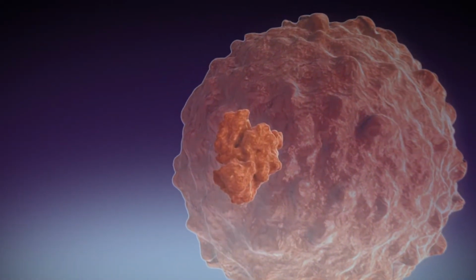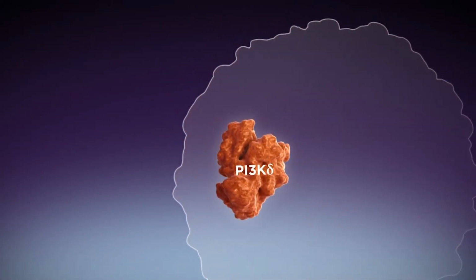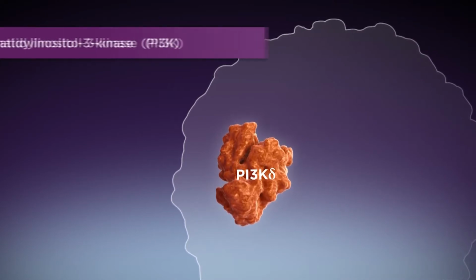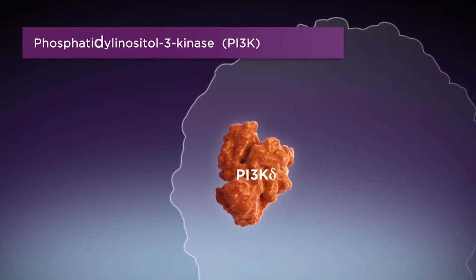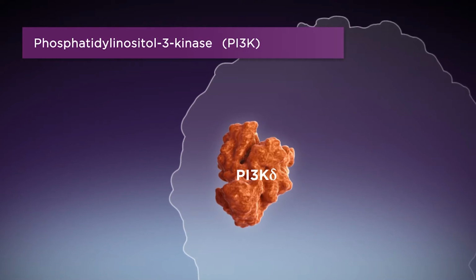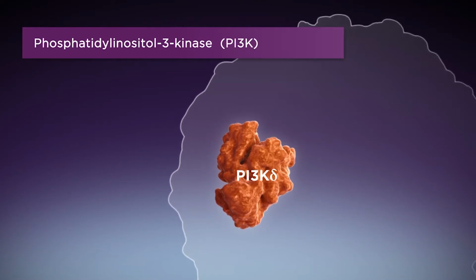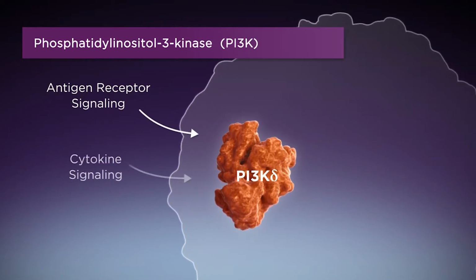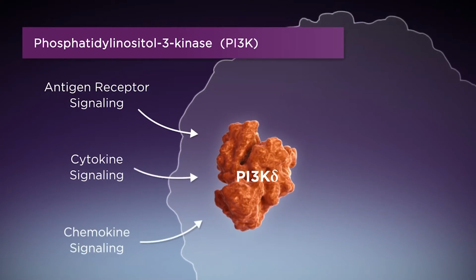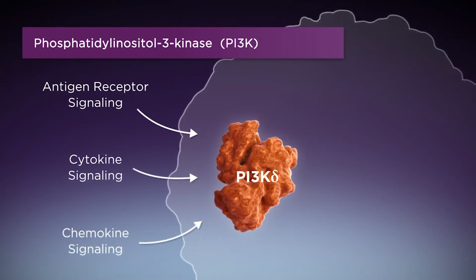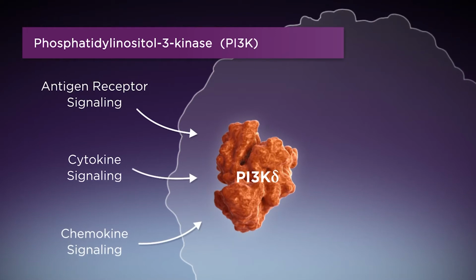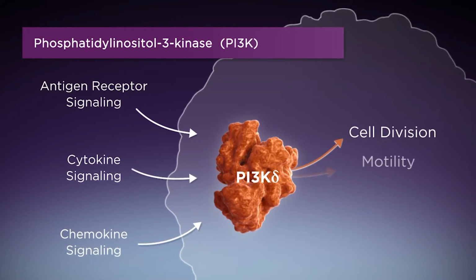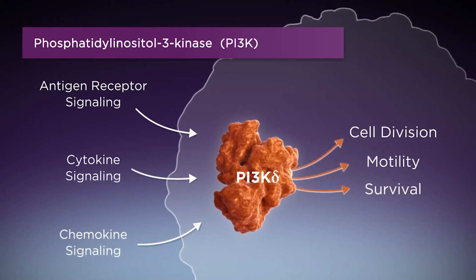Malignancies in B cells are often associated with impaired internal signaling via certain enzymes called phosphatidylinositol 3 kinases, or PI3K for short. Many cells signal via PI3K, but the PI3K delta isoform is only expressed in immune cells. It is involved in development and survival of B cells, making it a viable therapeutic target.